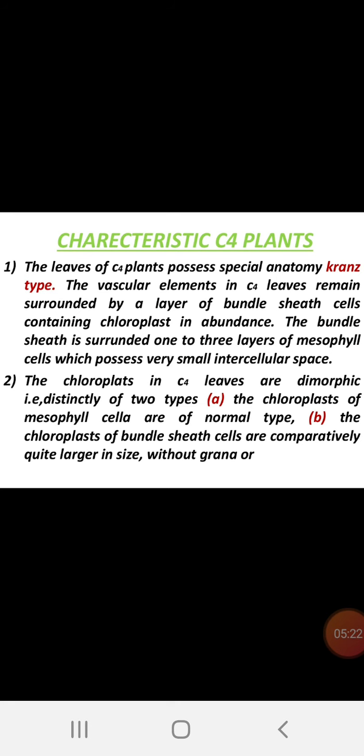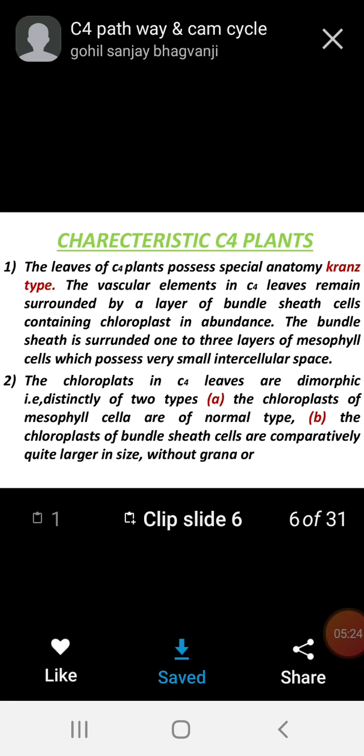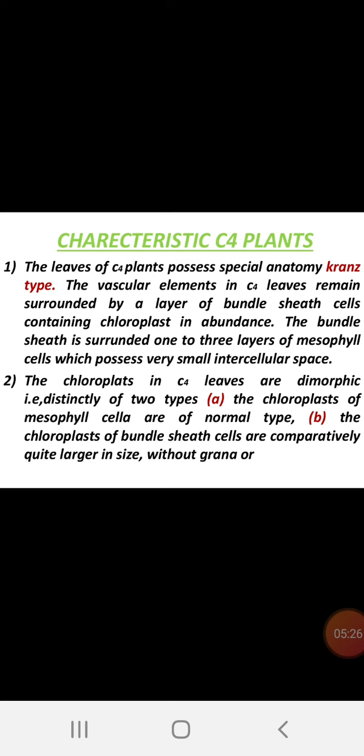The vascular elements in C4 leaves remain surrounded by a layer of bundle sheath cells containing chloroplasts in abundance. This bundle sheath is surrounded by one to three layers of mesophyll cells which possess very small intercellular spaces. Means, as such, in mesophyll cells with intercellular space, the diffusion of oxygen and carbon dioxide takes place very easily. The chloroplasts in C4 leaves are dimorphic,